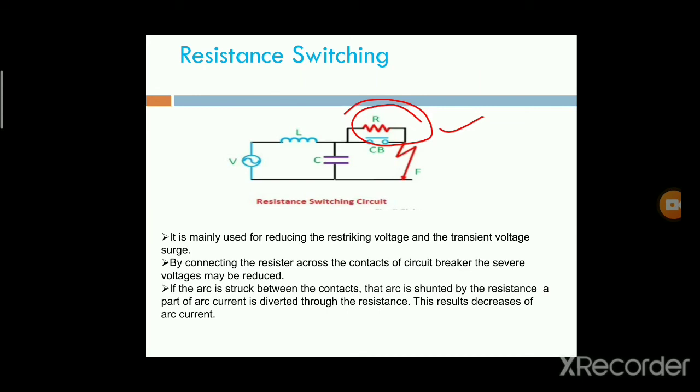Then we shunt that arc current, and automatically the arc is reduced. This process continues until the arc is reduced. This is the main important phenomenon in a circuit breaker: current chopping and resistance switching.